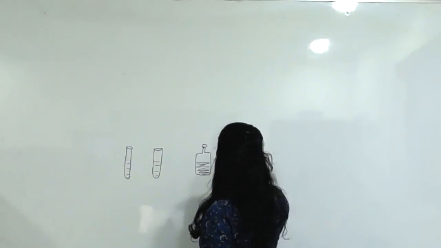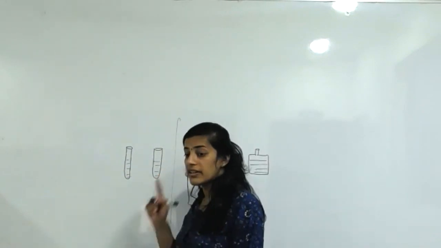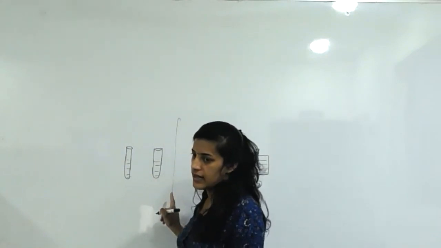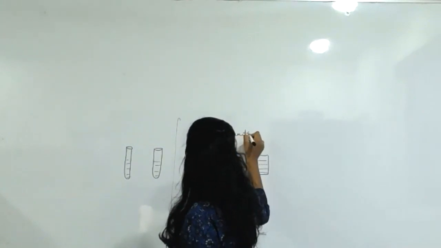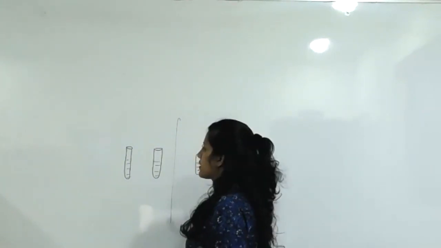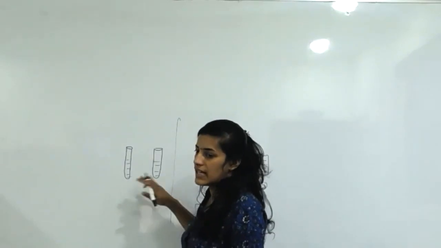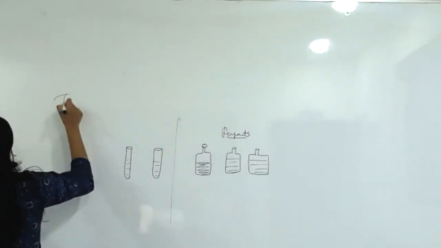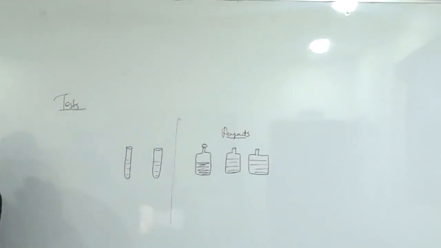You can see this kind of reagents are with you. This solution is provided by your teacher. Then your task is to identify which protein is present in it with the help of these kinds of reagents, to check what type of protein is in it. For protein identification, you are using different methodology.